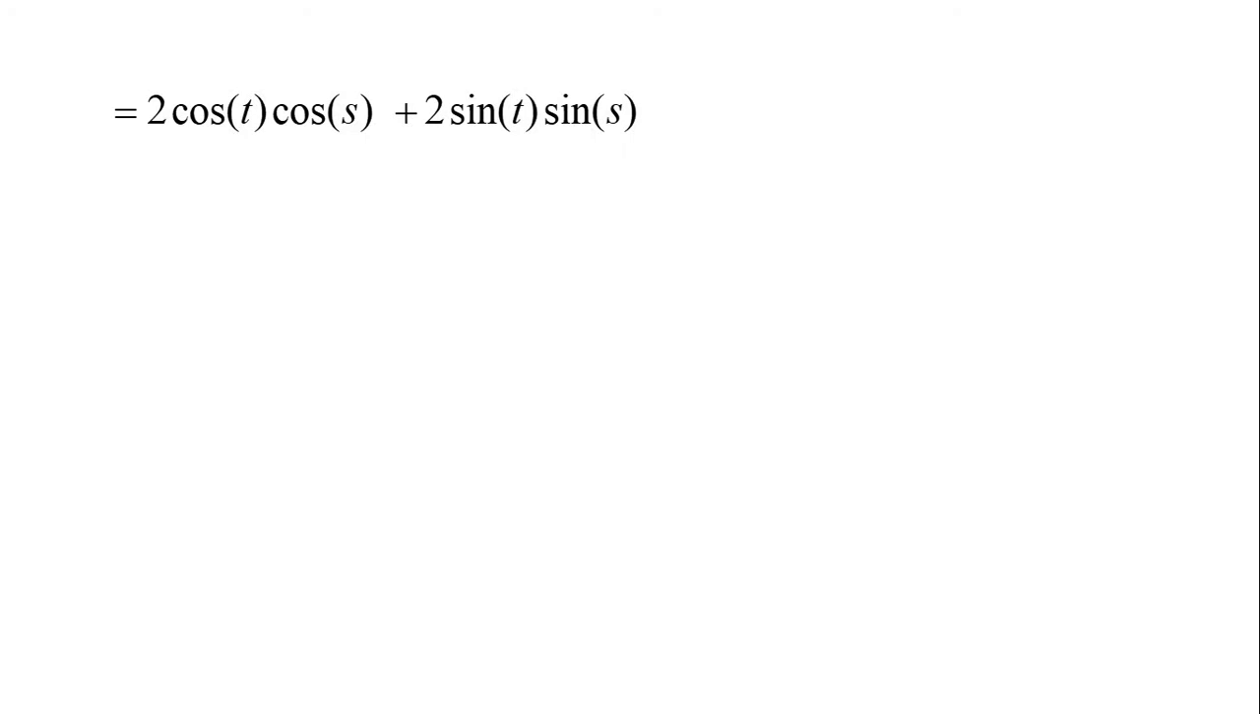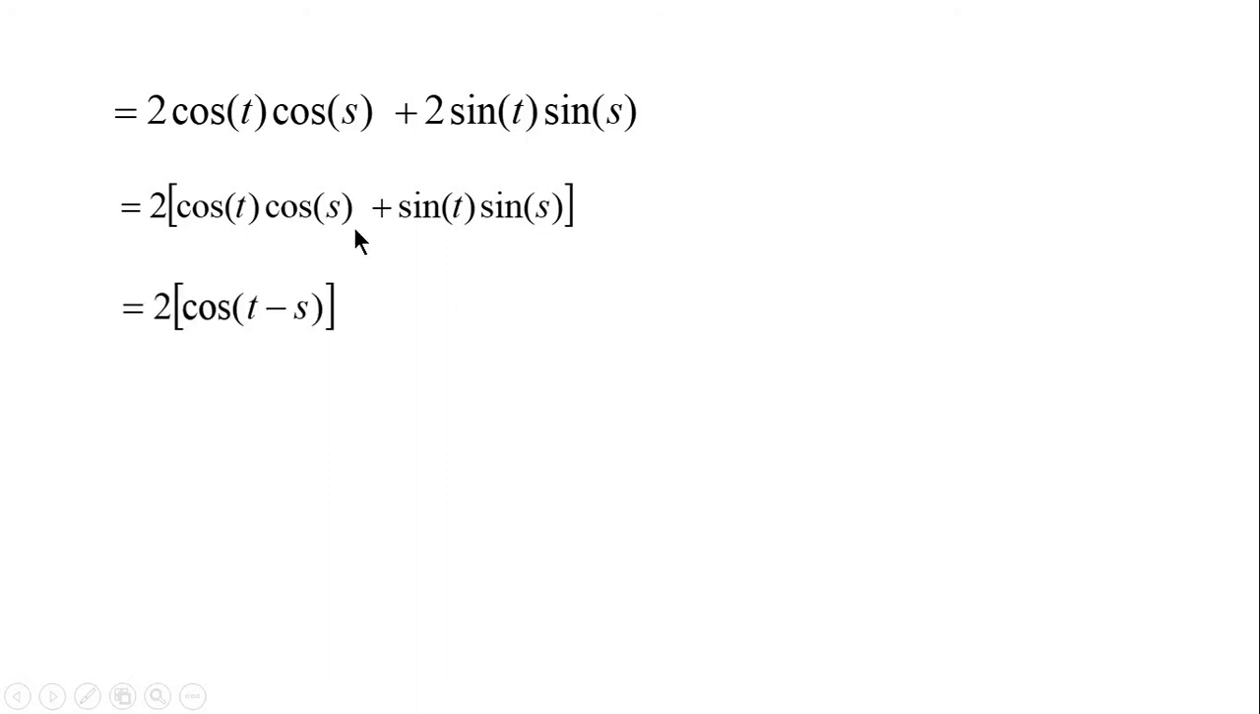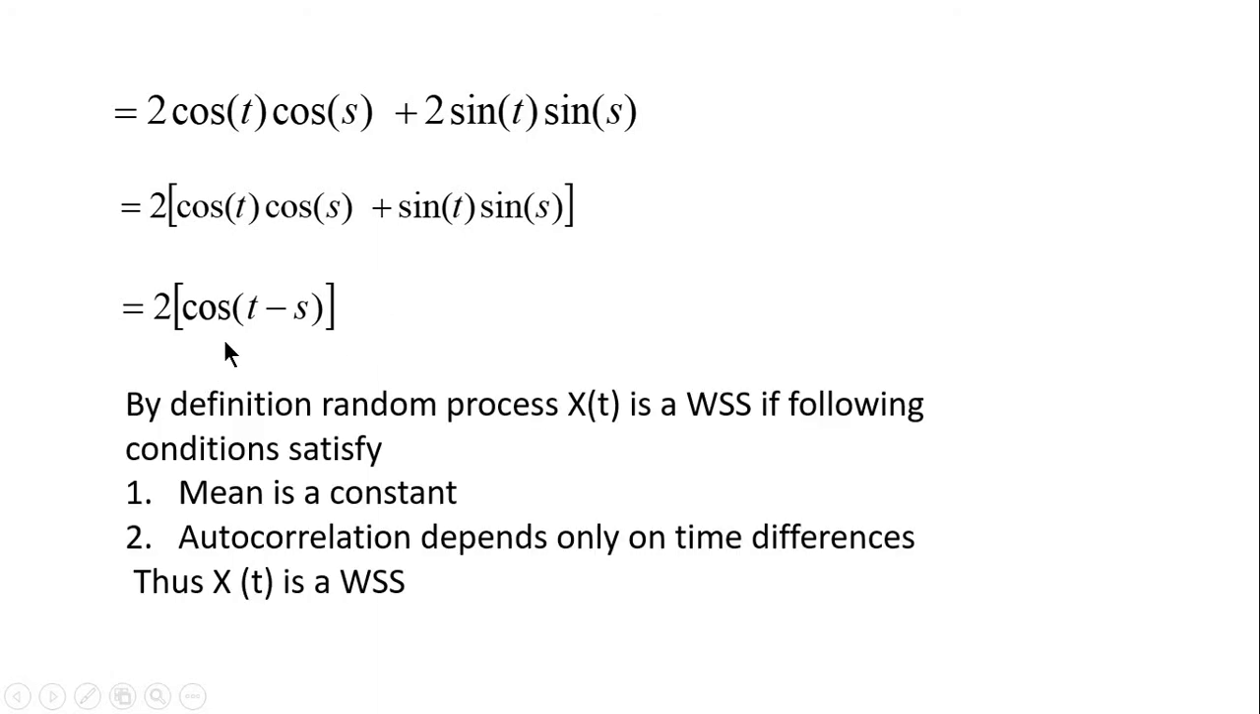But we know cos a cos b plus sin a sin b is cos of (a minus b). Take 2 outside common and use the formula cos a cos b plus sin a sin b as cos of (a minus b). So we have got it as a function of time difference. But we know by definition it is a WSS if it satisfies these two conditions, that is the mean must be constant and autocorrelation must be a function of time differences. Since we got mean as 0, which is a constant, and autocorrelation is a function of time difference, we can conclude that X(t) is a WSS process.